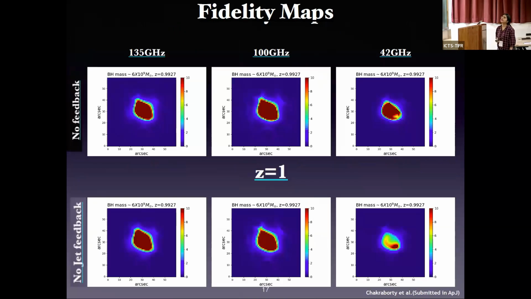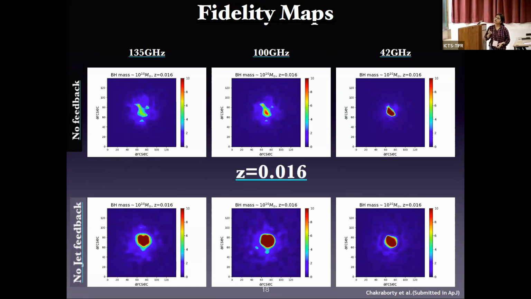Next, we tried to see if there is any frequency or band dependence in the SZ signal. So we further checked the SZ signal at three other frequencies. This is at high redshift. Here I am showing the fidelity maps for no feedback and no jet feedback, because the other two don't have any signals anyway. For high redshifts, we can see there are no significant differences if we vary the frequency.